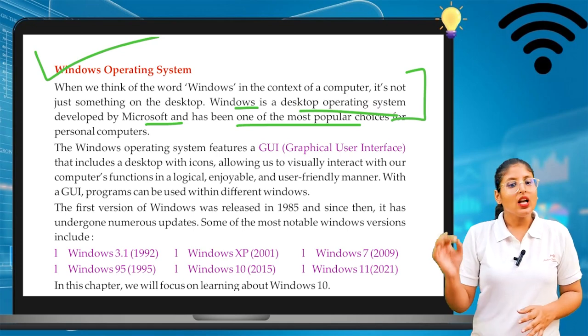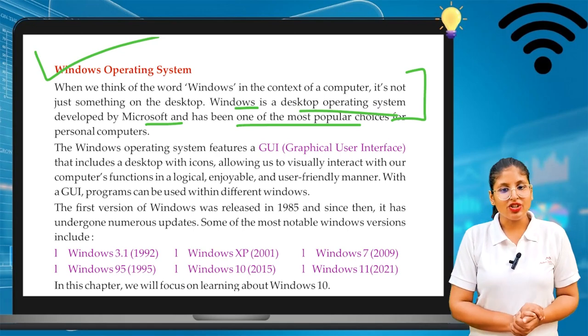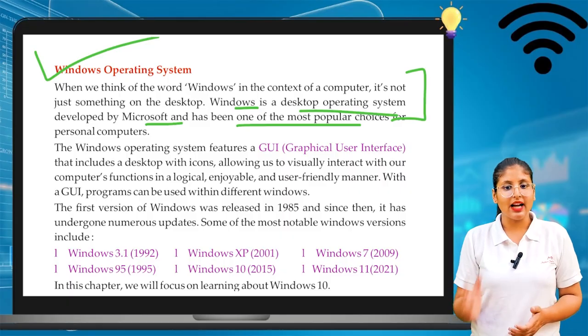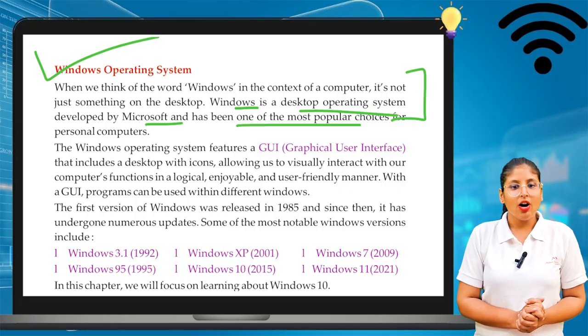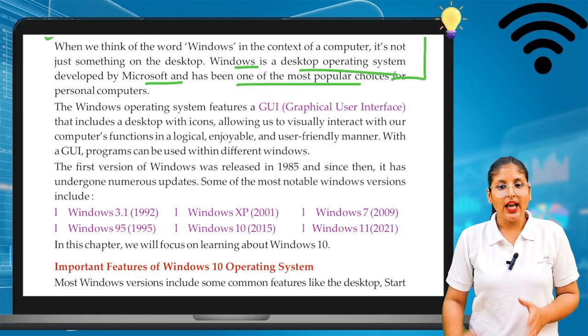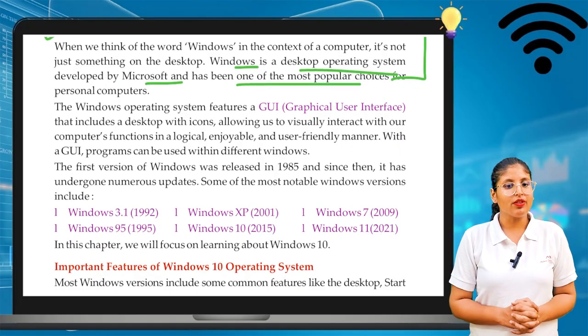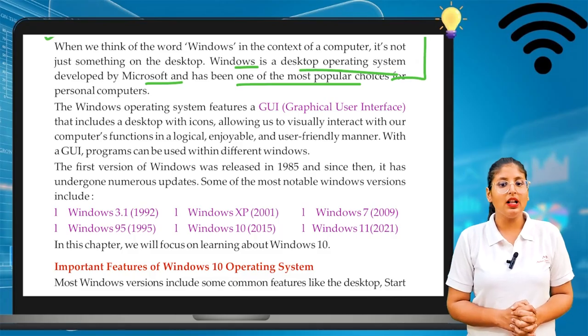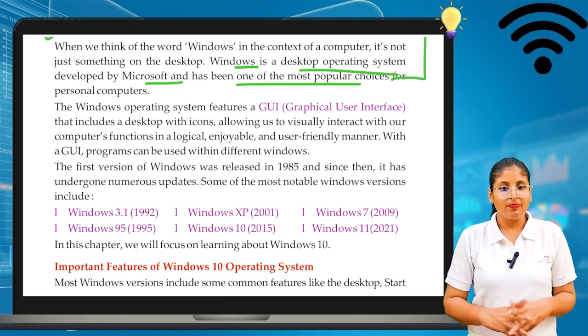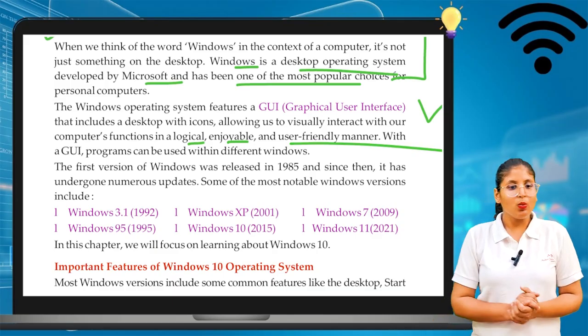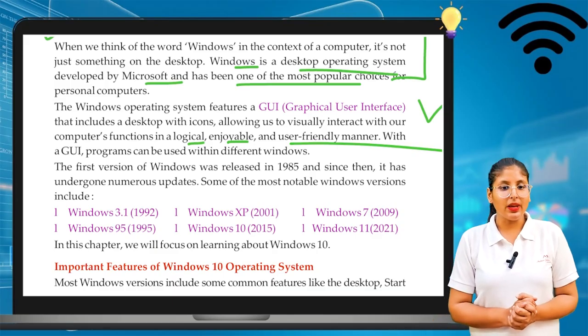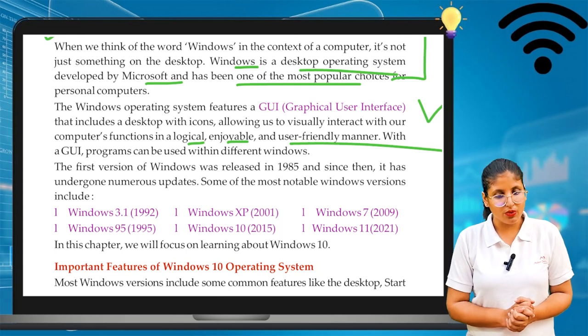The Windows operating system features a GUI, that is a graphical user interface, that includes a desktop with icons allowing us to visually interact with our computer functions in a logical, enjoyable and user-friendly manner. So with the help of the GUI, we can do our work in a logical, enjoyable and user-friendly manner. With a GUI, programs can be used within different windows.